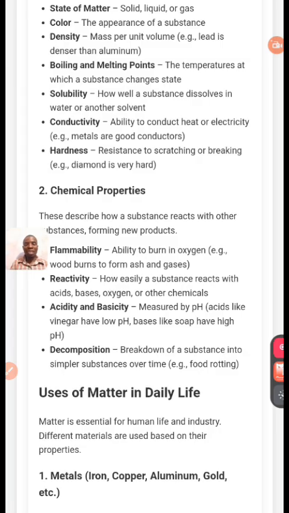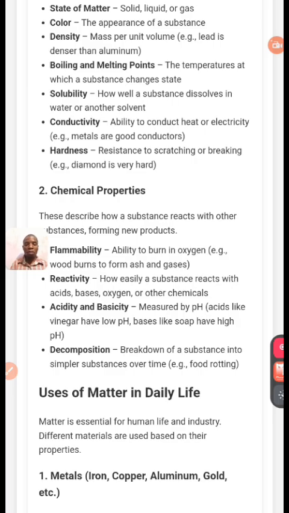Another one, reactivity: how easily a substance reacts with acid, base, oxygen and other chemicals. How they react, they combine together like acid and base. All these things.